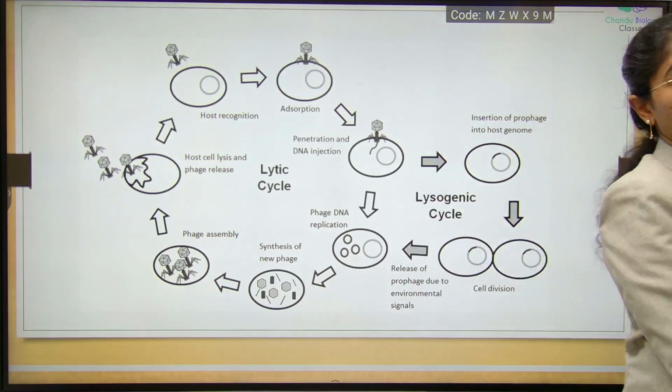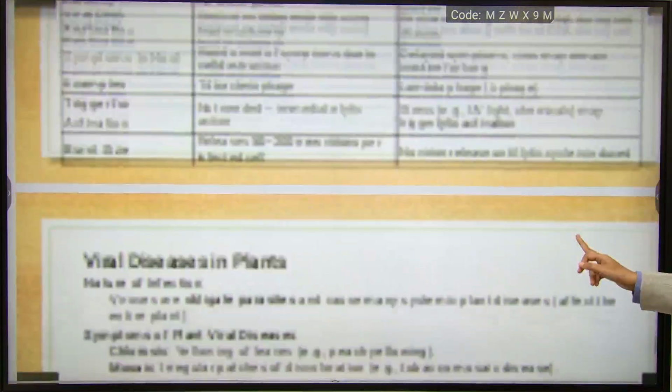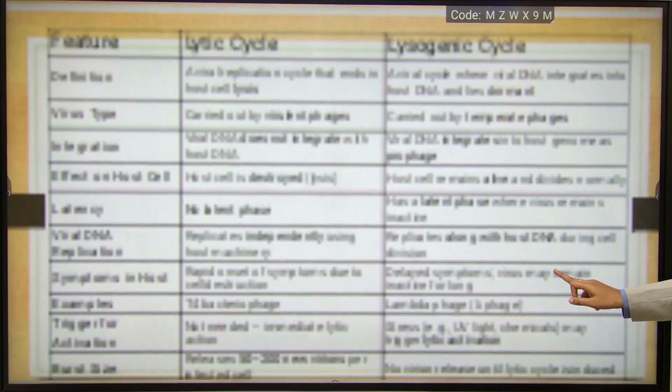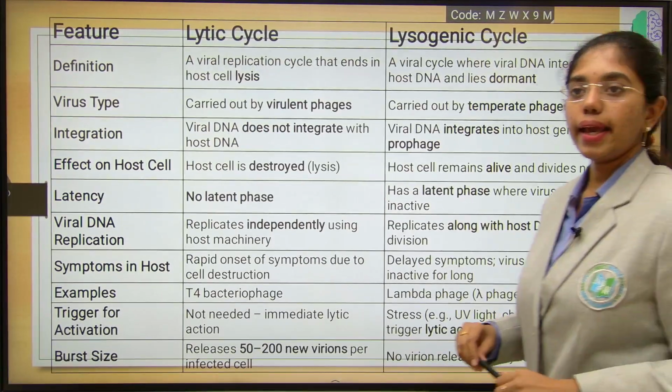Now we will see clear differentiation between the lytic and lysogenic cycle. Just a second, let the slide get loaded. Here we go.